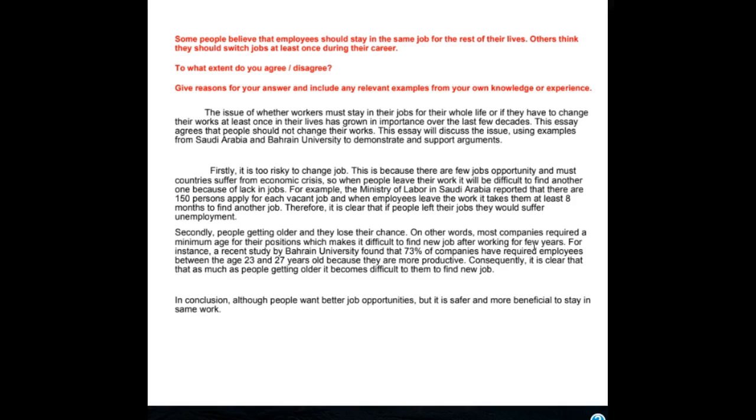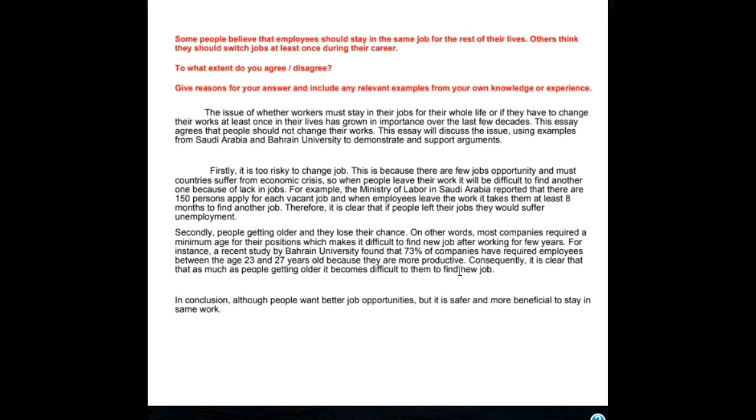For instance, a recent study by Bahrain University found that 73% of companies have required employees between the age 23 and 27 years old. Okay, here it should be between the ages of 23 and 27, and then you don't need this. Because they are more productive. Consequently, it is clear that as, without the much, as people get older, okay, so you need to make these changes. As people get older, it becomes difficult for them to find a new job. All right, and then that's perfect. All right, just some of those little grammatical things that are keeping this from being perfect.